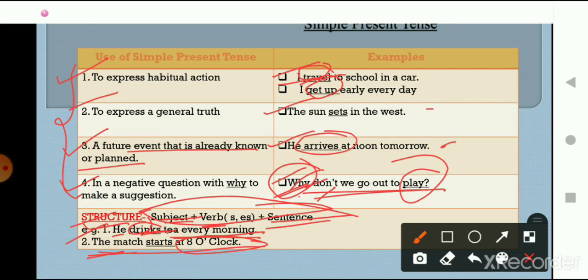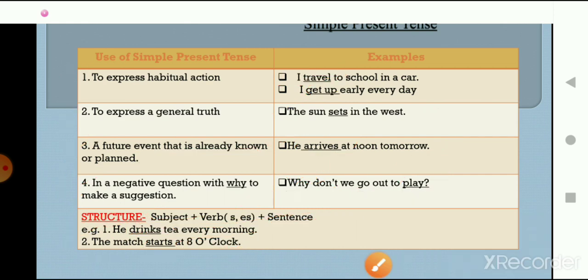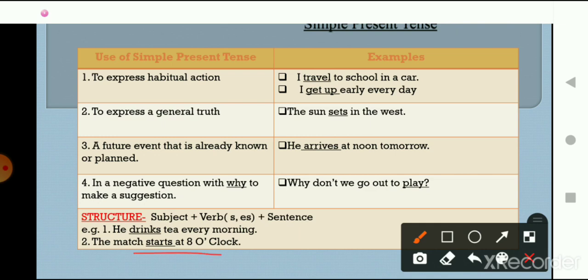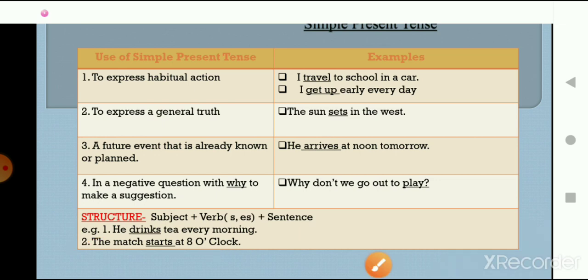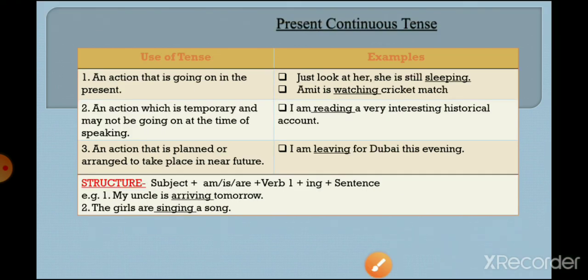So here the verb is start. Okay, and with the verb we have put s. Okay, s, and the remaining part of the sentence. So I hope this section is clear to you, that how we use simple present tense and what is the structure of simple present tense. Okay, so now let's move on to the next, that is present continuous tense.